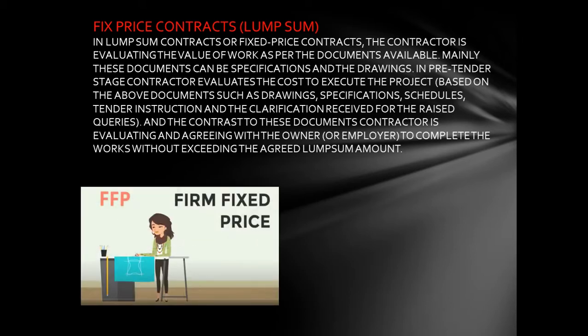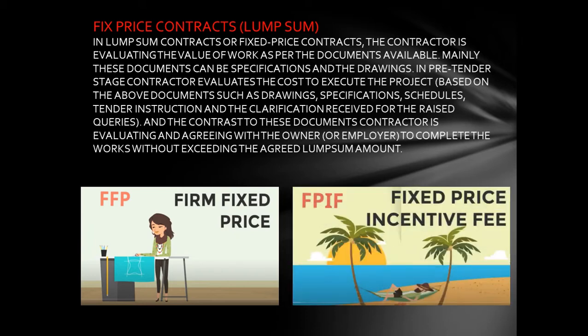After that, we come to the firm fixed price contract, which is a commonly used contract. No change in price, no surprise. If you design a backyard in your house, you can go for a firm fixed price contract, but if you want to add a railing, it will be charged extra. If you want to change the contract, like adding railings, the contract will also change, and you give extra money for the extra work.